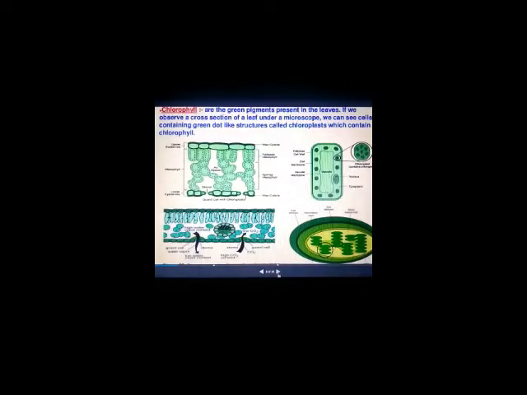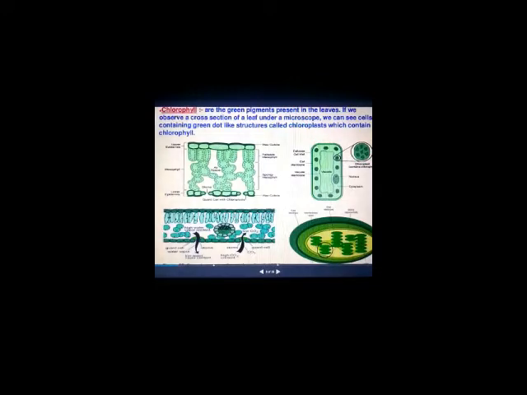photolysis. What is photolysis? The splitting of water molecule by light activated chlorophyll. So in photosynthesis, oxygen is released from the water molecule, not from carbon dioxide. So remember, the oxygen released in photosynthesis comes from the water molecule, not from carbon dioxide.